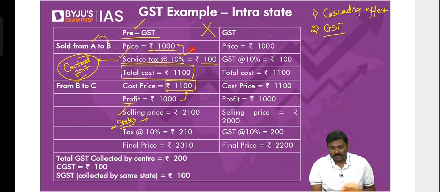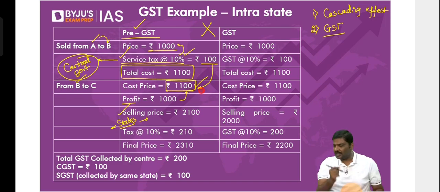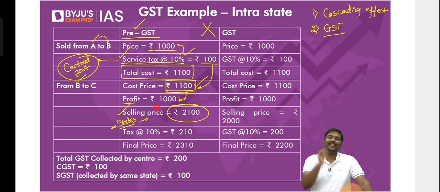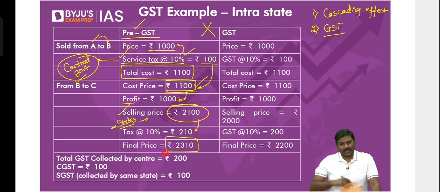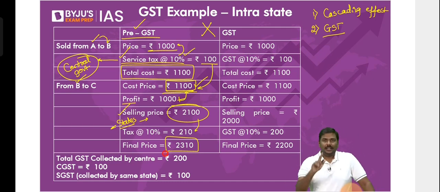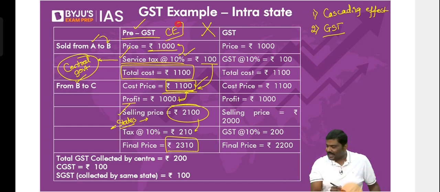Now, as a result of this, what will happen? You will include the cost of tax also. You'll include tax as a cost and add profit. You want to sell it at 2100. Now the state government will impose again a 10% tax. So 2100 plus 210, you will end up selling the product, or let's say the service, at 2310 rupees. Let's find out: is there a cascading effect here?